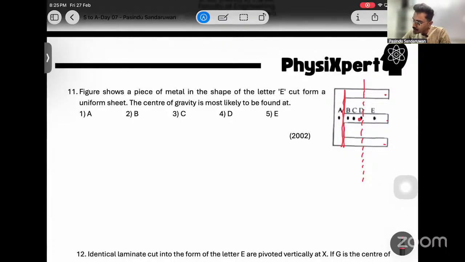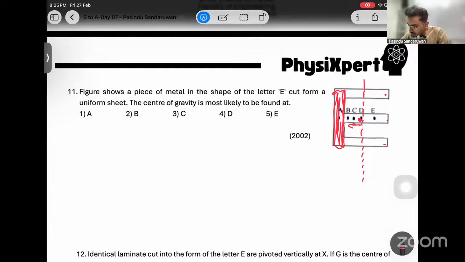Now, with respect to that, another mass is added here. Then from D, it should be shifting towards the other side, the left side, right? It cannot be as close as B because this is more or less the same mass added compared to this one.